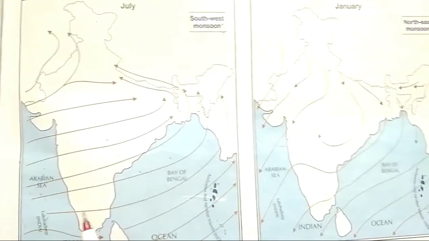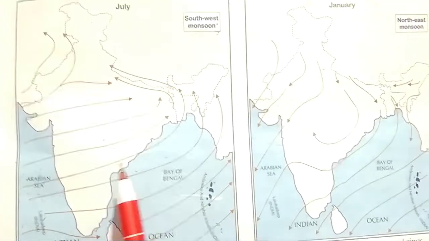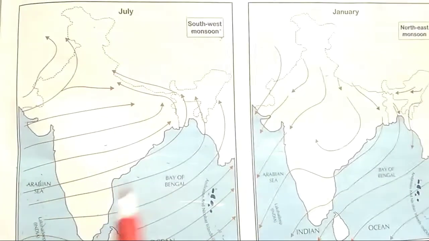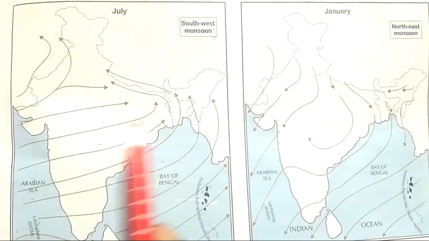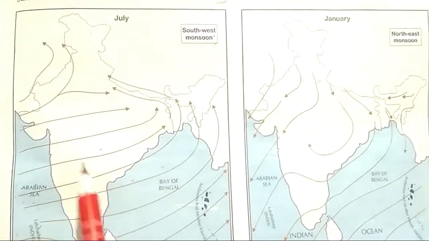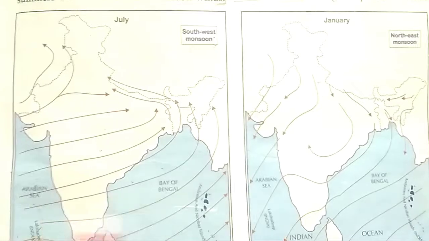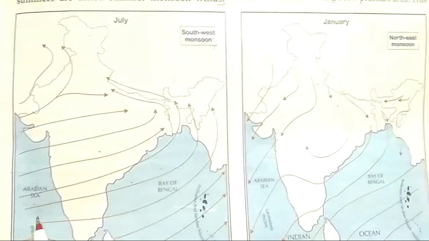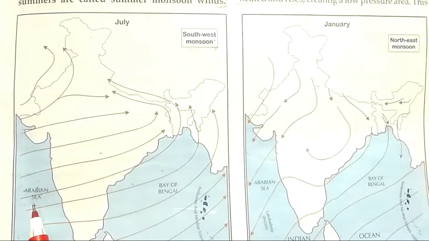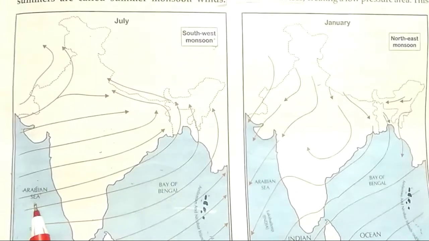Because of direct sun rays falling on the earth, this land mass gets heated up more quickly than the ocean. The ocean is a water body, so water takes more time to heat up and cool down.